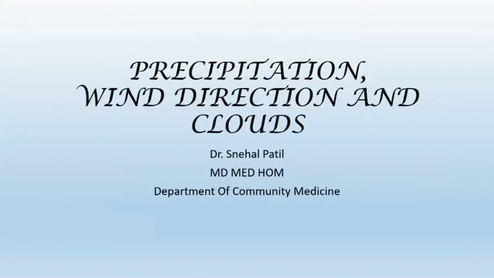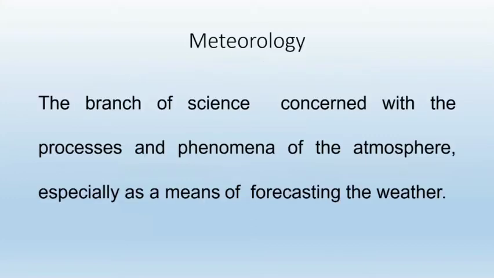So still we are dealing with meteorological environment, in which today we'll see about precipitation, wind direction and clouds. So first of all, again we'll revise what is meteorology. It is the branch of science concerned with processes and phenomena of atmosphere, especially as a means of forecasting the weather. Means it includes some elements which decides what will be the weather.